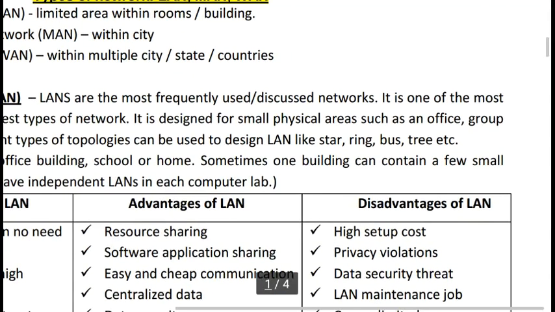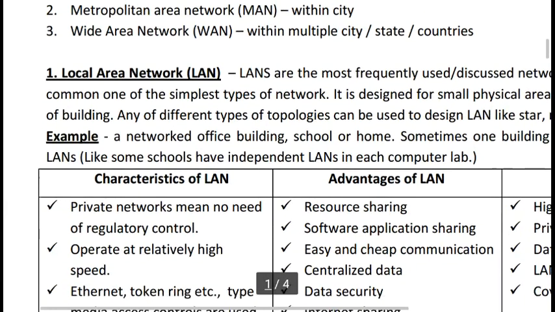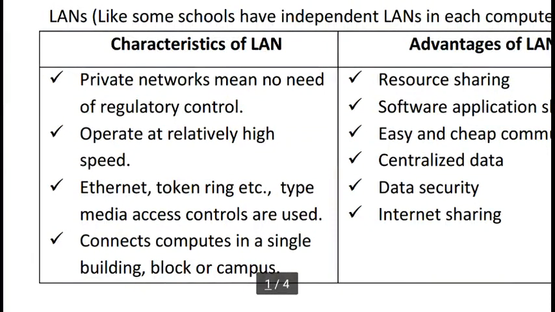Sometimes one building can contain a few small LANs, like some schools have independent LANs in each computer lab. Okay, the characteristics of LAN: private network, means no need of regulatory control, operates at relatively high speed. Ethernet and token ring types of media access controls are used, and it connects computers in a single building or block of campus.